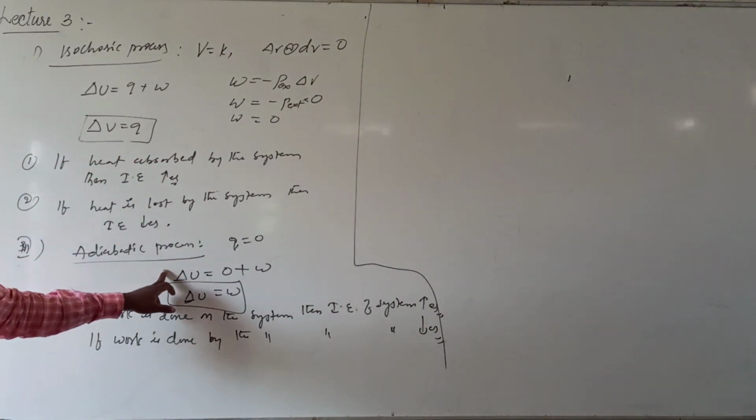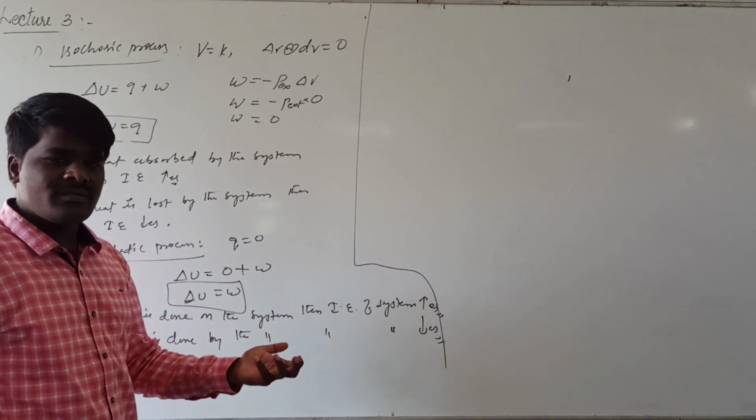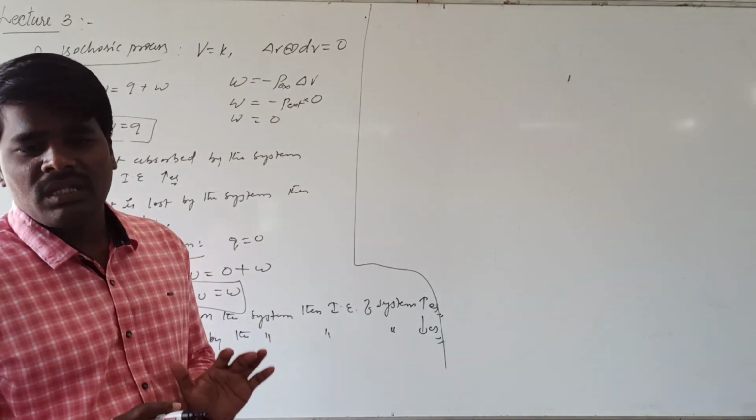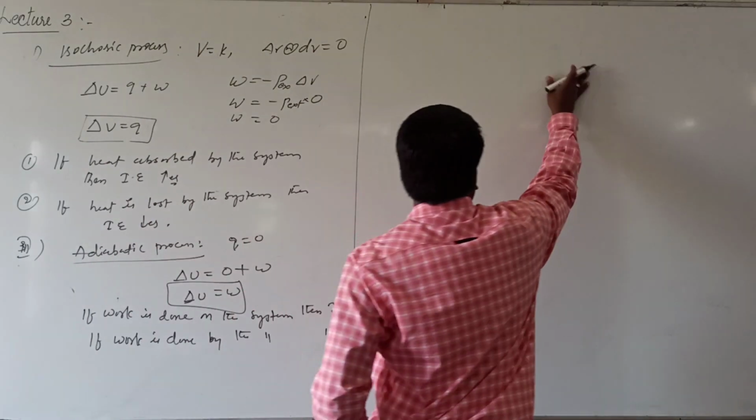In case of an adiabatic process, dU will be equal to W. If work is done on the system, the internal energy of the system increases. If work is done by the system, the internal energy of the system decreases. Now, let us see a simple question.